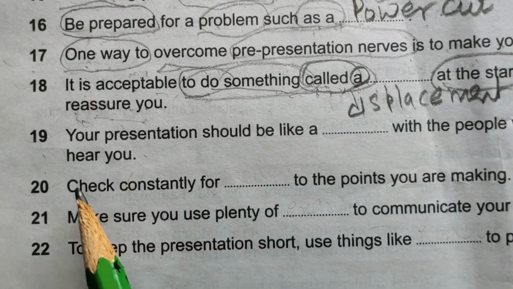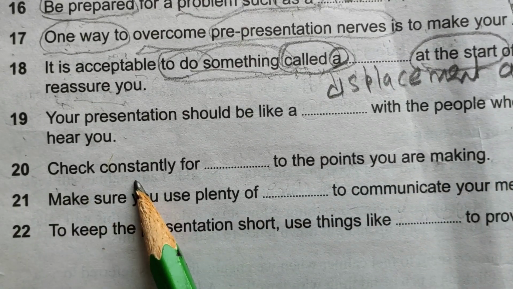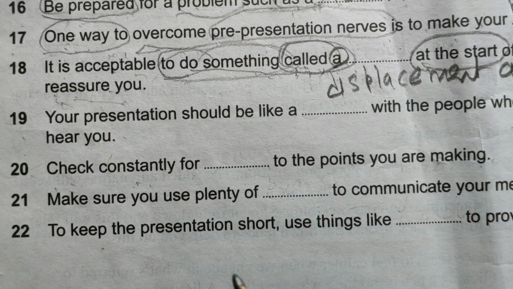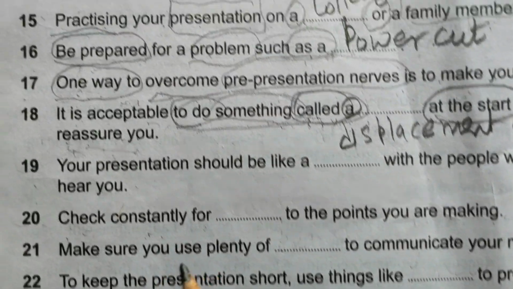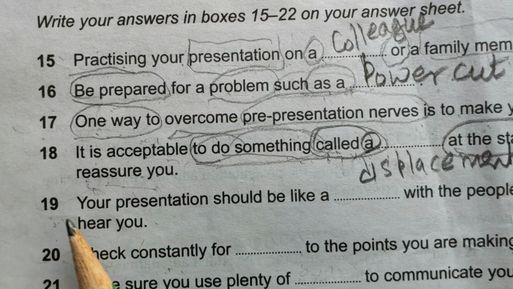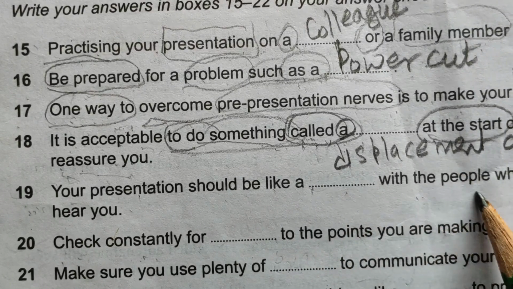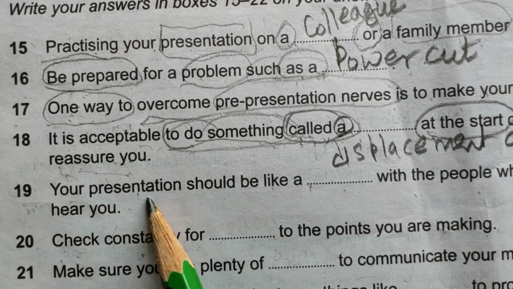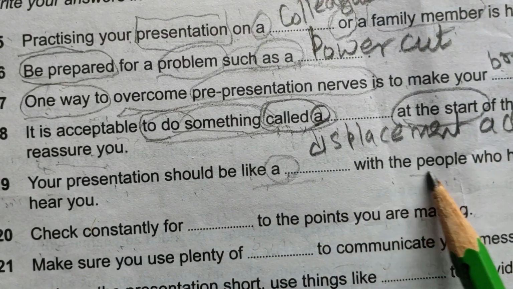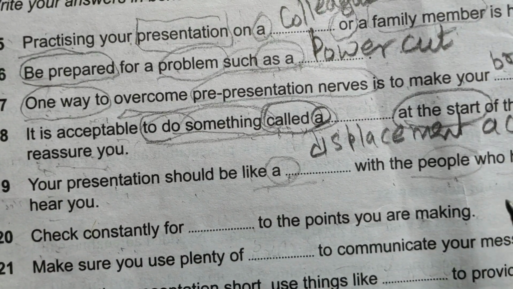Okay, let's read the question 20. Check constantly for dash to the points you are making. Okay, check constantly. Sorry, I was supposed to do 19th question. Your presentation should be like a dash with the people who have come to hear you. Your presentation should be like a single activity will come here, with the people who have come to hear you. People who have come to hear you, it means audience.